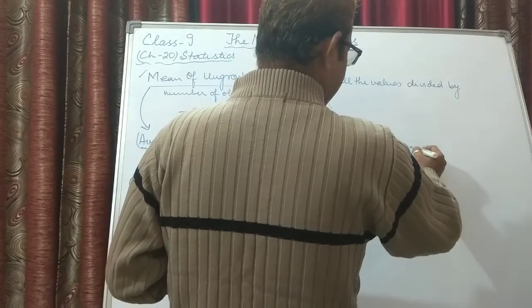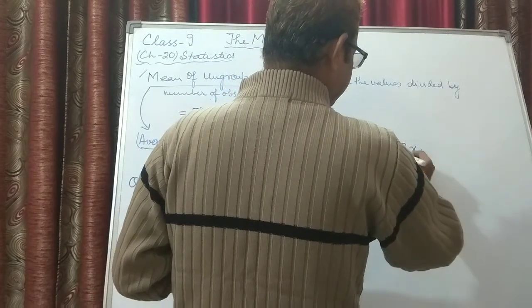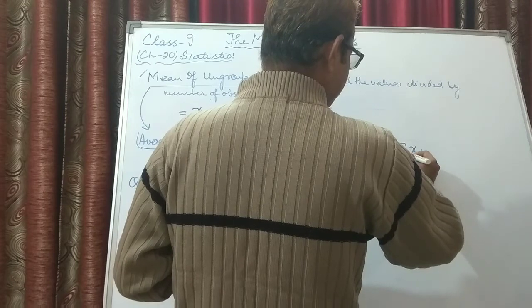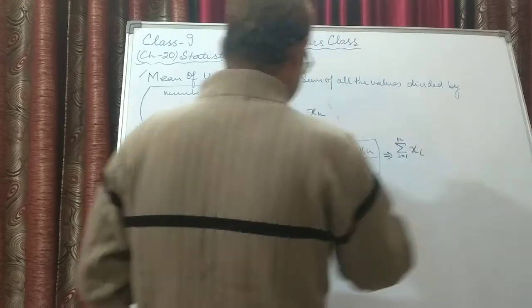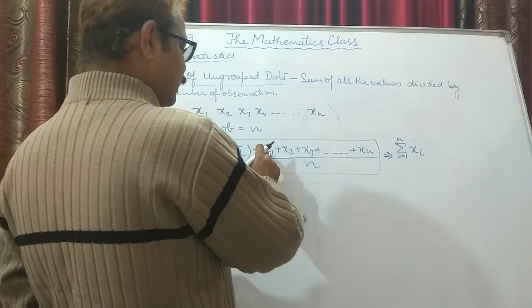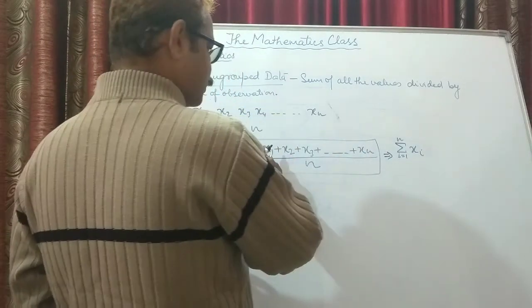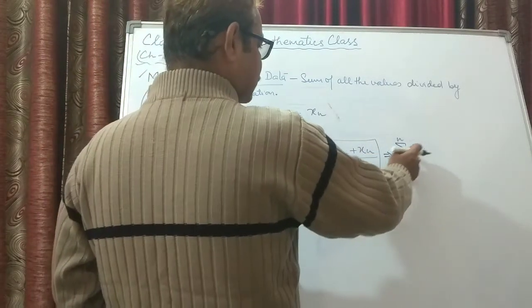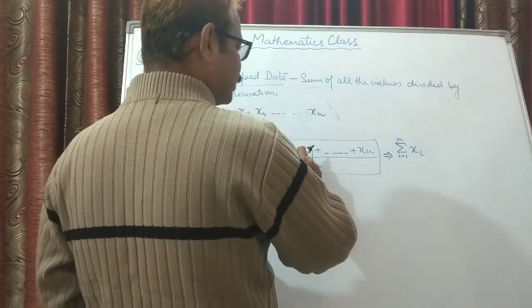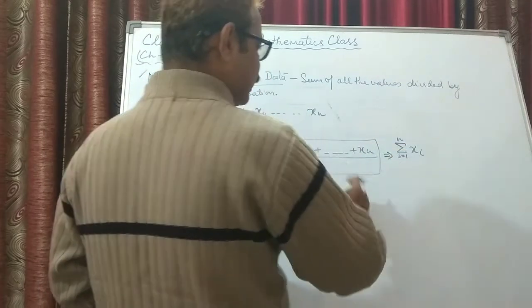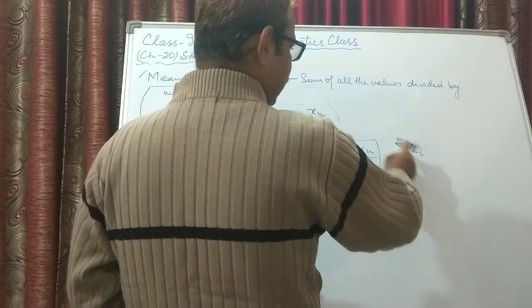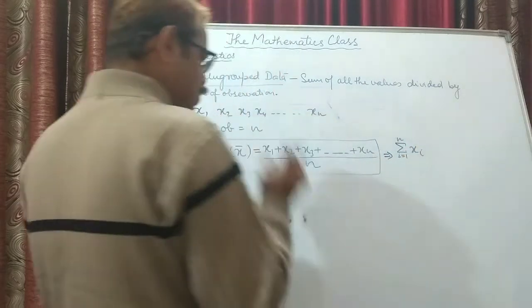This is sigma xi, where i is from 1 to n. When i is 1, xi will become x1. When i is 2, xi will become x2. When i is 3, xi will become x3. Up to n, when i becomes n, xi will become xn. This is the short form.